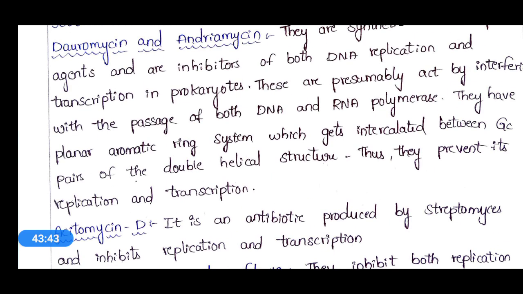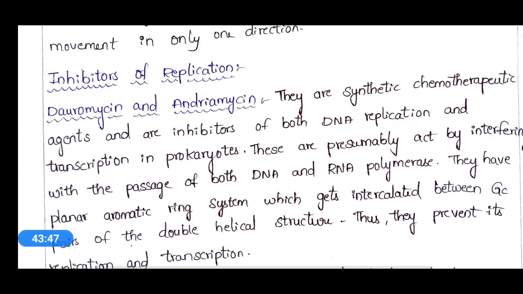And how is this inhibition of replication helpful? These antibiotics are meant for action on bacterial infections. For example, if any bacteria enters a human being and starts replicating, finally it will cause infection.